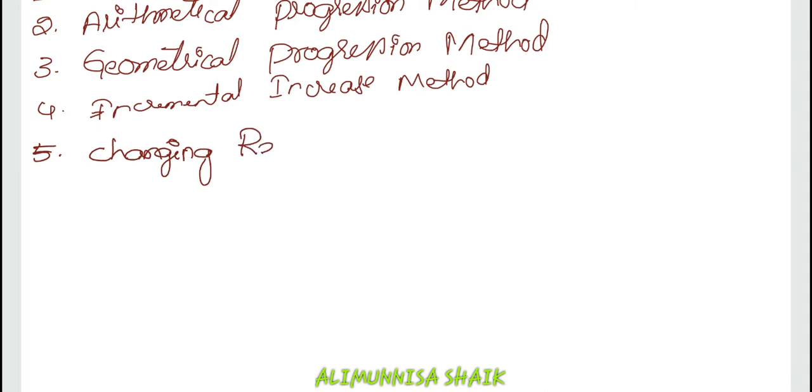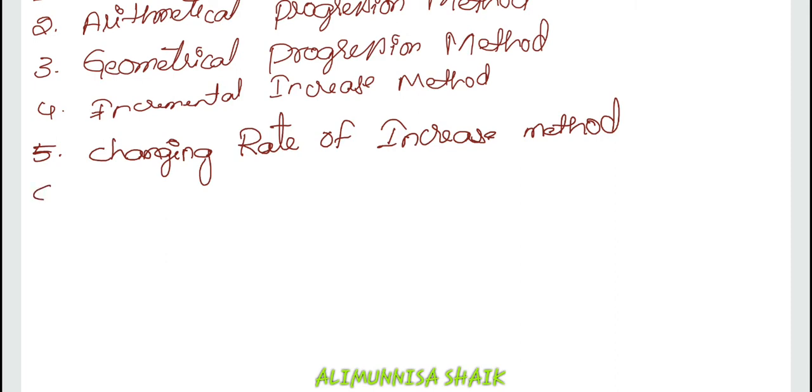The last one is graphical method. So these are the basic 6 methods used to calculate population forecasting. Now let us know about each one.